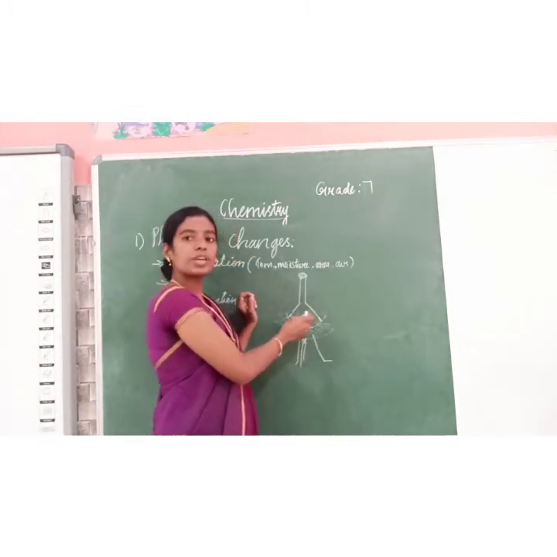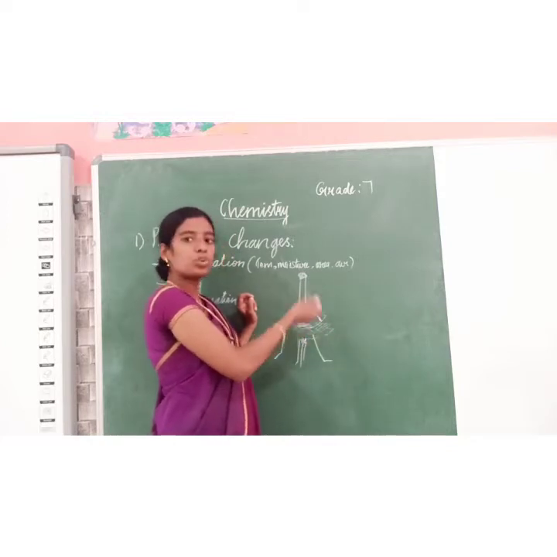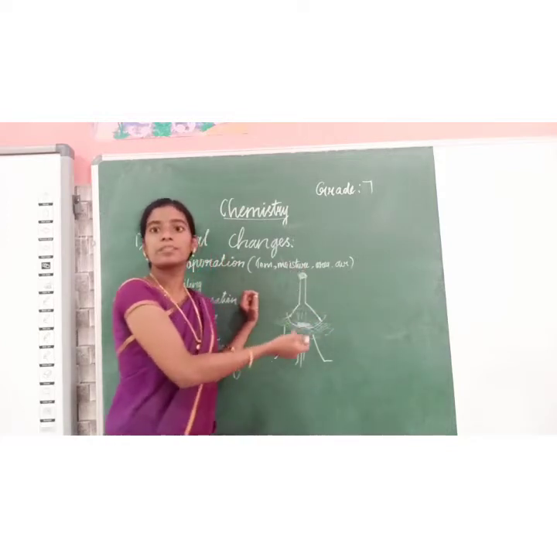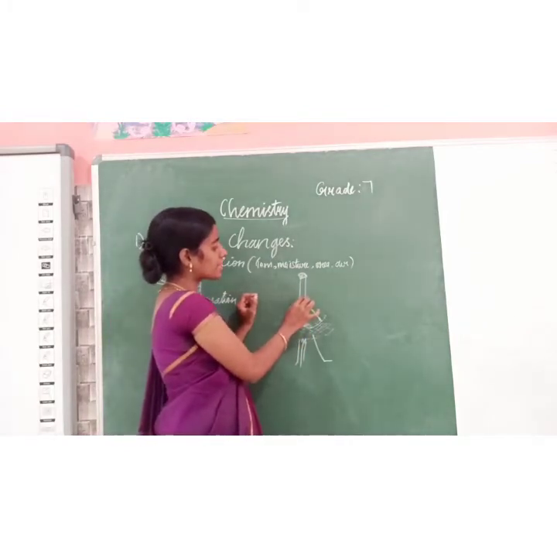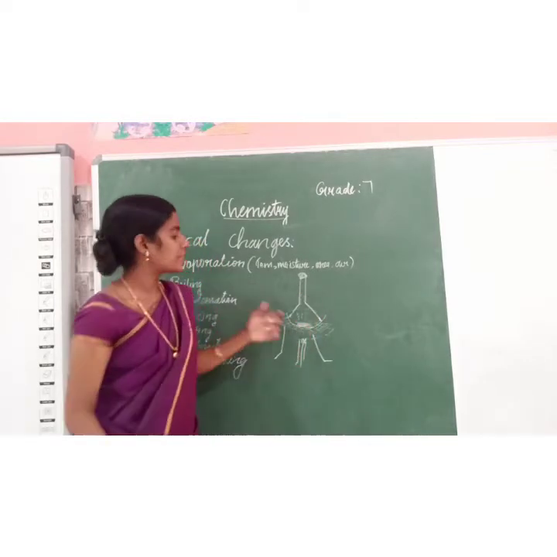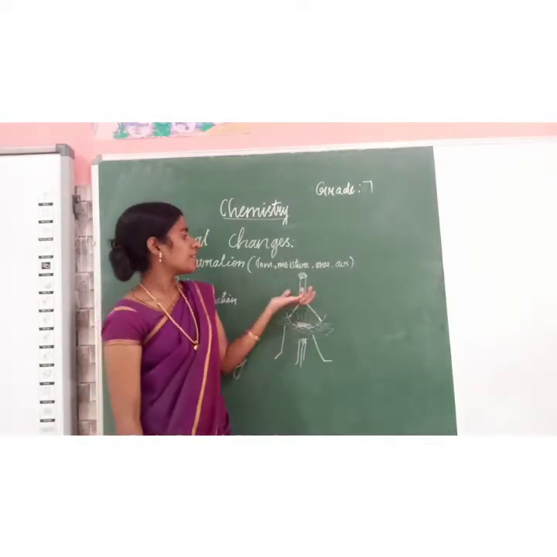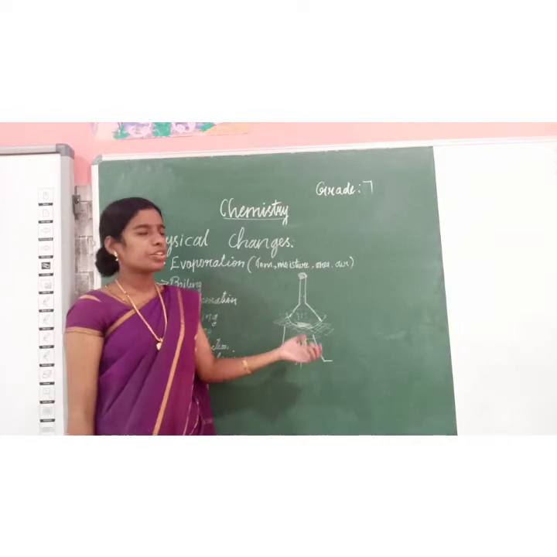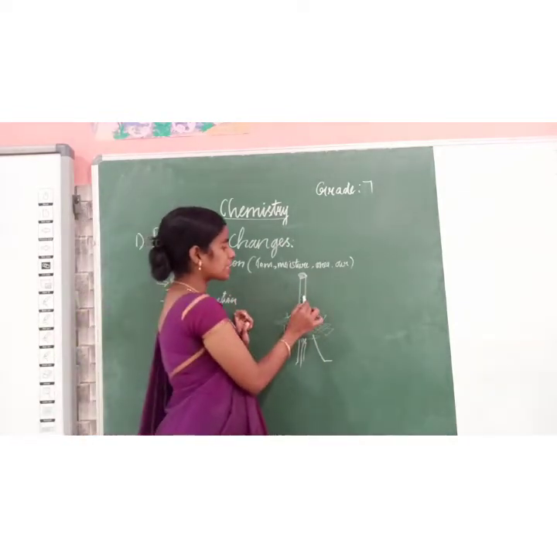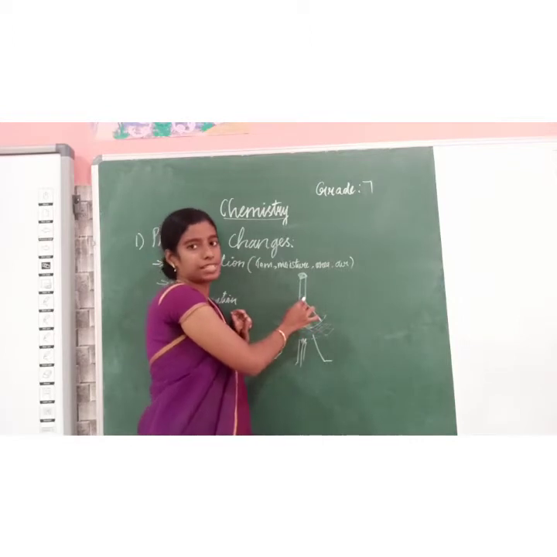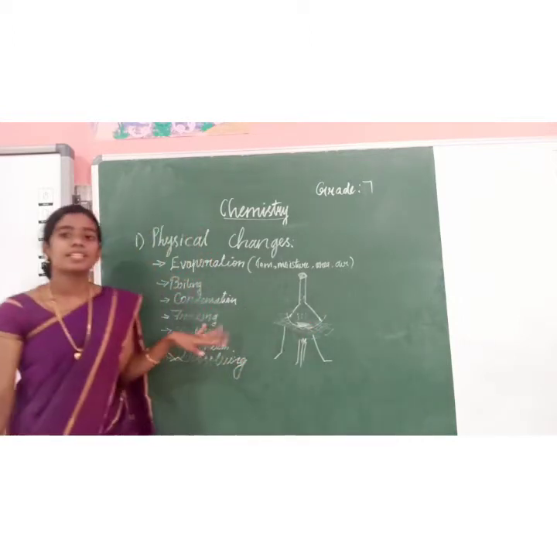You can see white fumes from this ammonium chloride powder, and it deposits here as crystals due to desublimation. Here sublimation occurs, here we are heating. Due to the desublimation process, here it will deposit as ammonium chloride crystals. This is called sublimation.